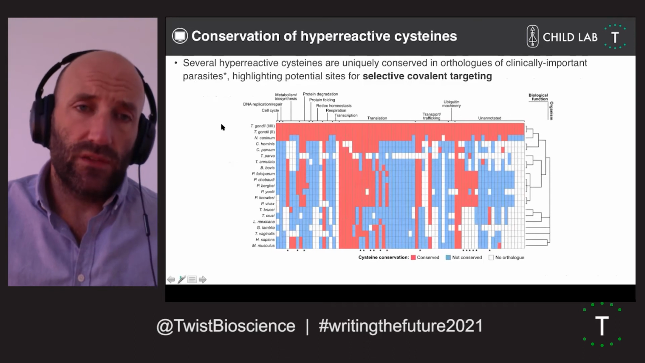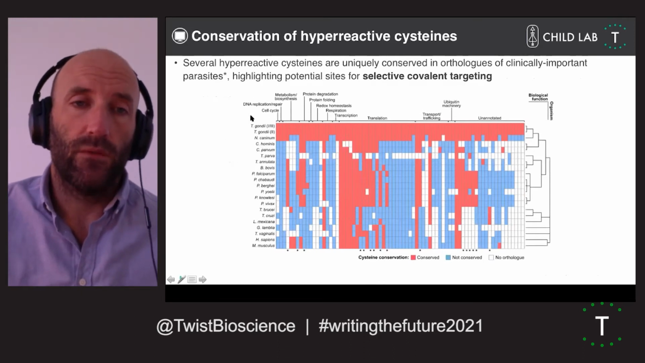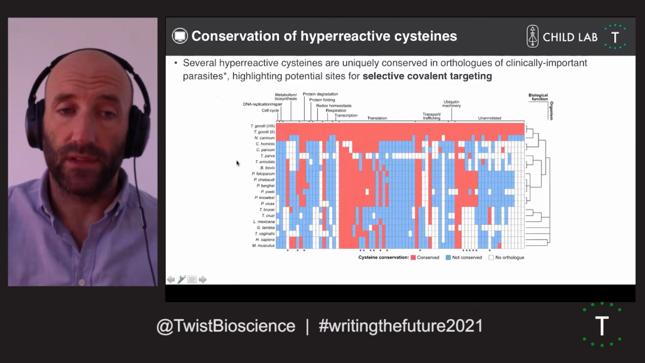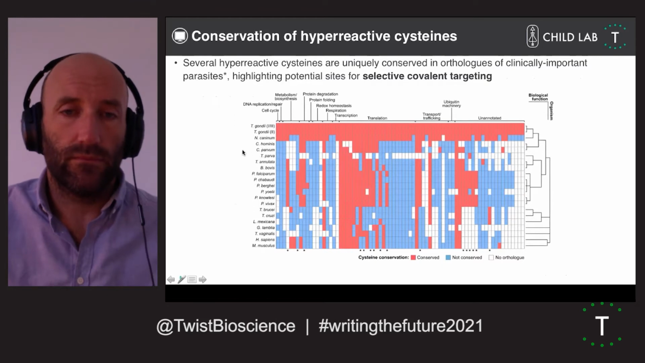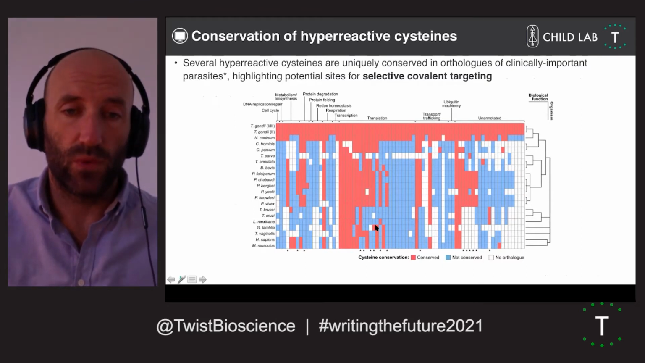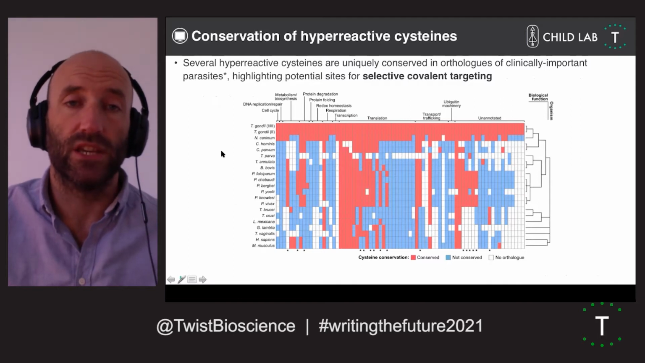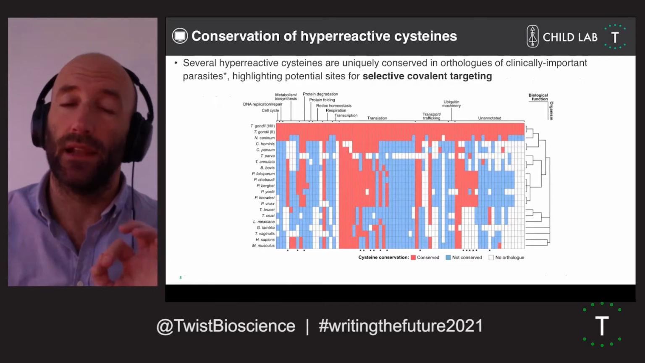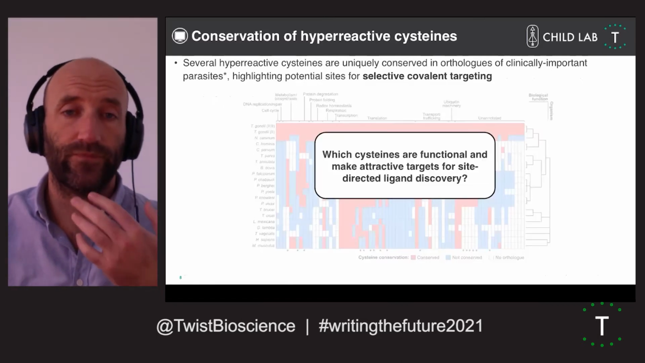So the conservation of these is spread, as again, you might anticipate. If we look at the conservation across a range of different parasites, including related Cryptosporidium and Plasmodium, but also members of the Kinetoplastida, so the Trypanosoma, we see that there's a range of conservation. What's pretty cool is that some are very highly conserved, but only in parasites, suggesting that there are hyperreactive cysteines that are uniquely conserved in clinically relevant parasites. And so in principle, these could be really excellent sites for covalent targeting.